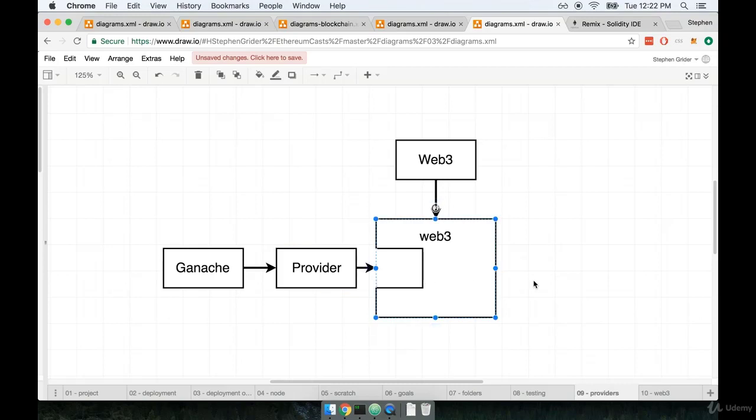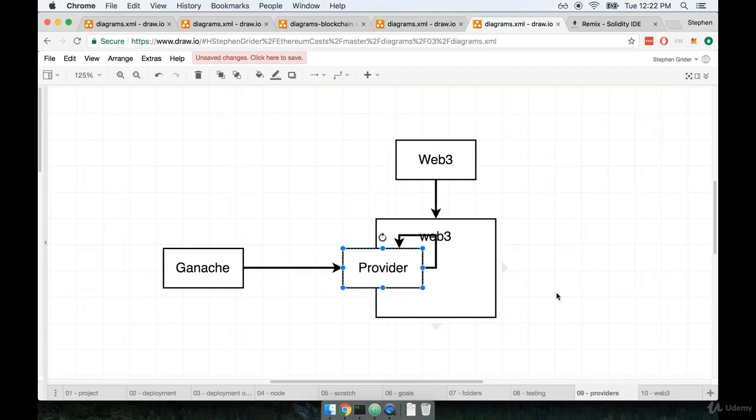Of course, Web3 is always going to be communicating with some Ethereum network. So Web3 is always going to expect you to provide a provider. If you don't provide a provider, Web3 is going to complain and say, hey, I have no idea what network I'm supposed to be talking to here. I specifically drew this little notch in the diagram so that you can understand that we're going to take this Web3 instance and plug in a provider like so.